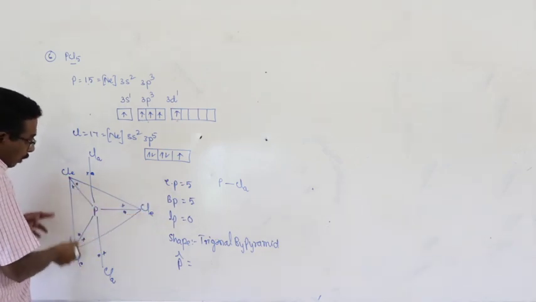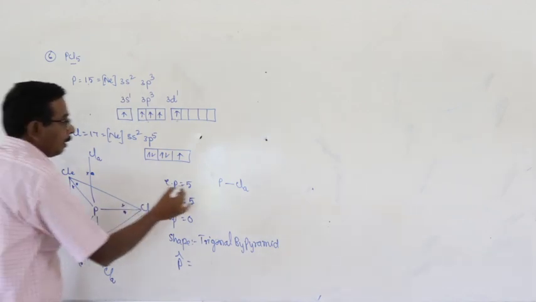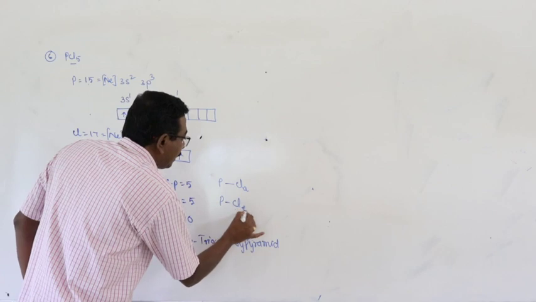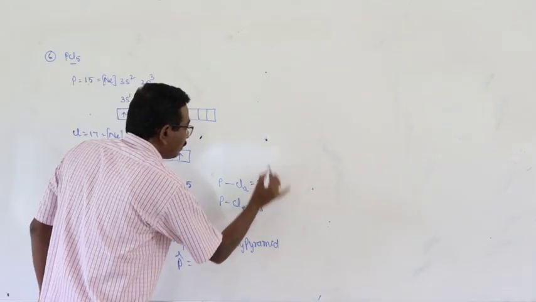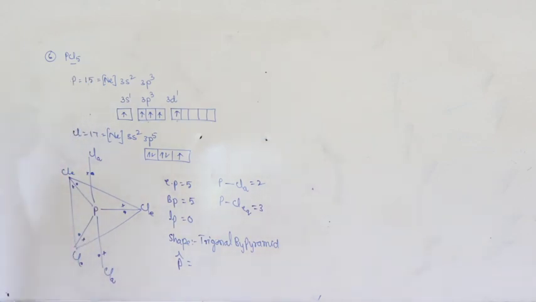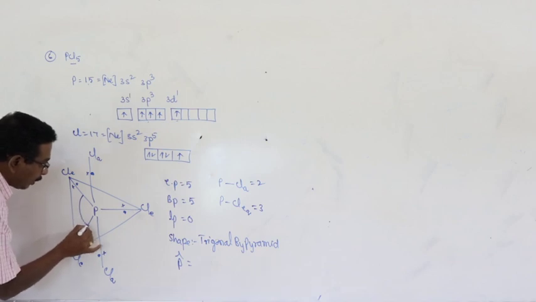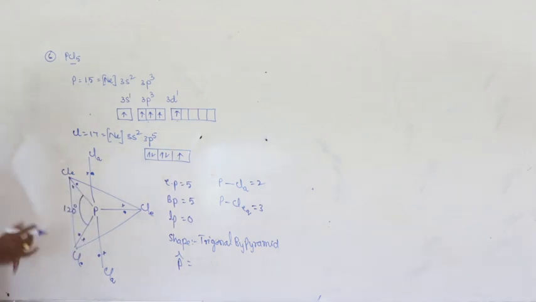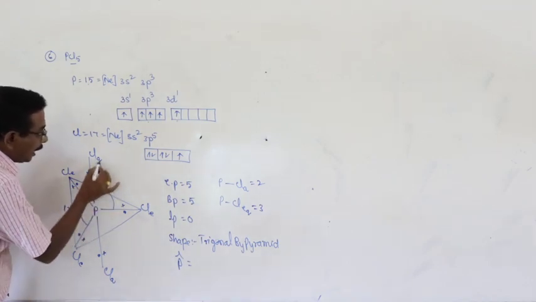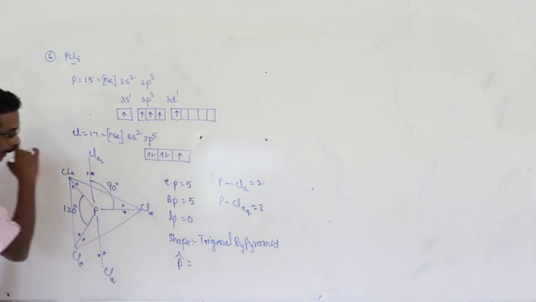Now the 3 chlorine atoms are known as equatorial chlorine atoms. Number of PCl equatorial bonds is equal to 3. Axial is equal to 2. Now, the angle between the equatorial chlorine atoms is 120 degrees. They are far apart from each other, so repulsion is minimum. And the angle between the equatorial and axial chlorine atoms is equal to 90 degrees.